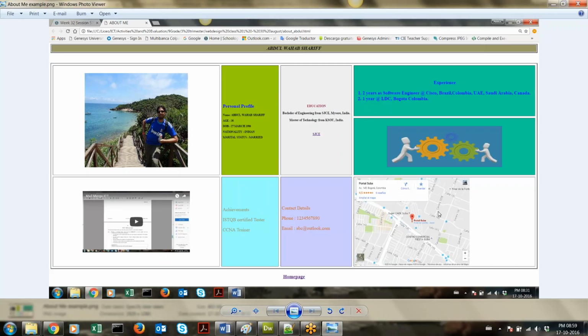Or if you want to add more, for example hobbies, you can add that. Or if you want, like my favorite personality, you can put your favorite personality photos. So you are free to add however, but make sure all the data is visible, clear and readable, right?